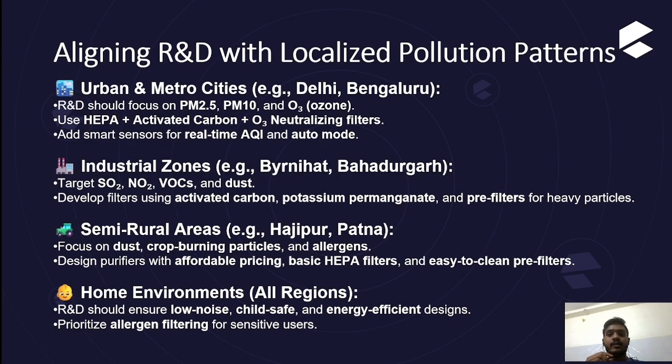Aligning R&D, research and development, with localized pollution patterns. For urban and metro cities, R&D should focus on PM 2.5, PM 10 and ozone. Use HEPA and activated carbon plus O3 neutralizing filters. Add smart sensors for real-time AQI and auto mode. For industrial zones like Binihat and Bahadur, develop filters using activated carbon and pre-filters for heavy particles. Semi-rural areas like Hajipur and Patna focus on dust, crop burning particles and allergens. Home environments prioritize allergen filtering for sensitive users.